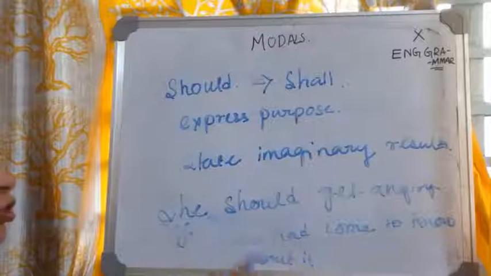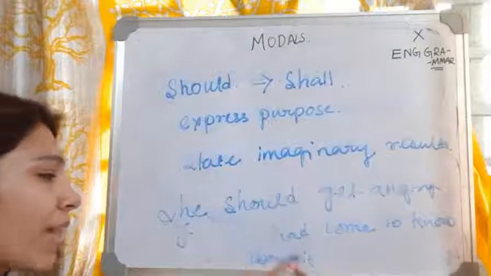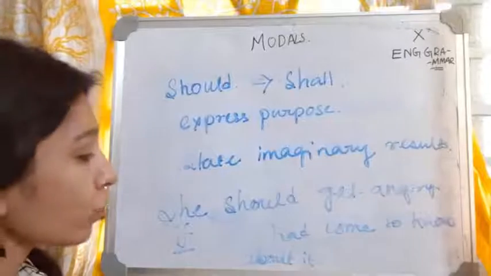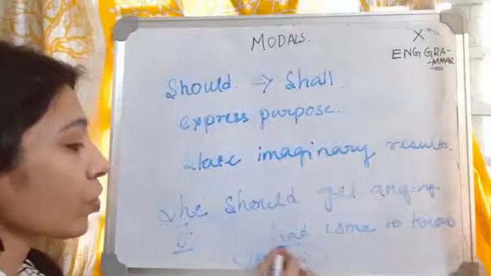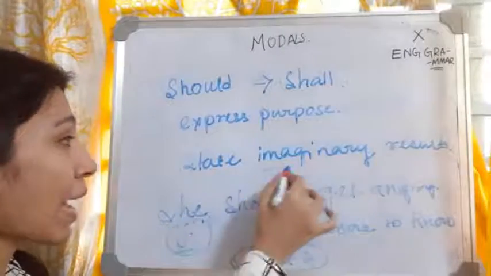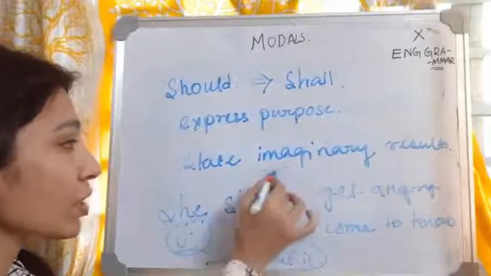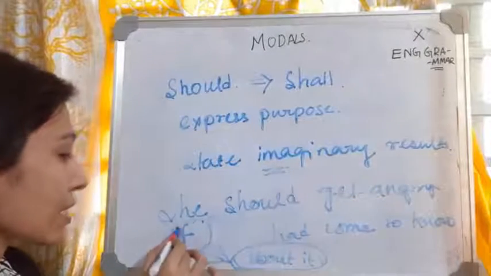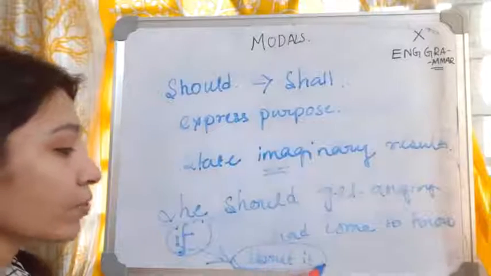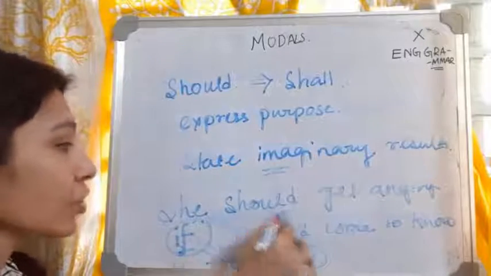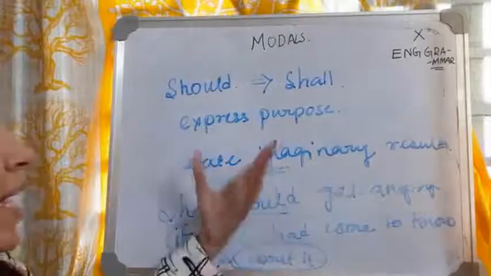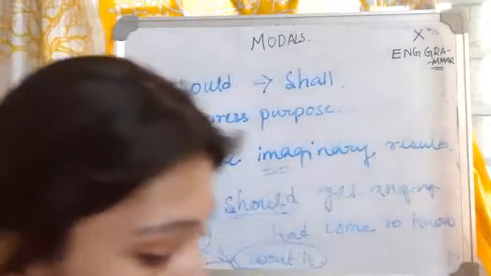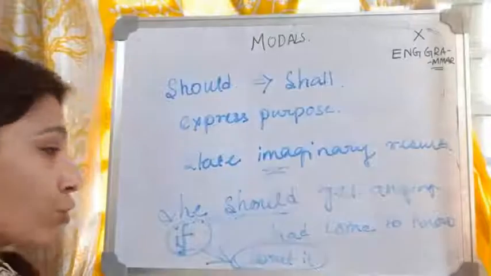When she should get angry, if means something which has not happened, which is still not happening. If he had come to know about this thing, if he has not come to know about this thing, if means imaginary, so this condition is not present, this condition is not happening over here. In that type of sentence where the condition rests on an if, a condition that hasn't been fulfilled in reality, there we use should. If this happens, then she should get angry, but this hasn't happened till now. So in that condition, what do we use? We use should.